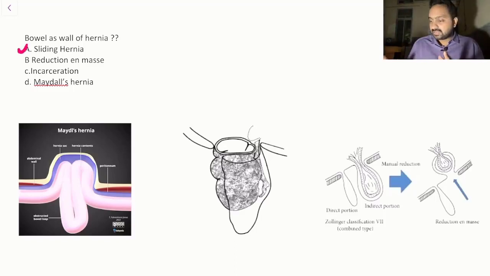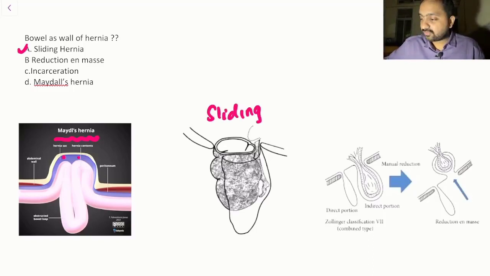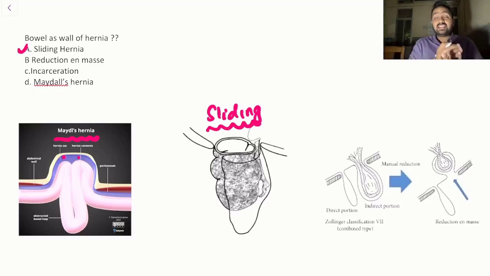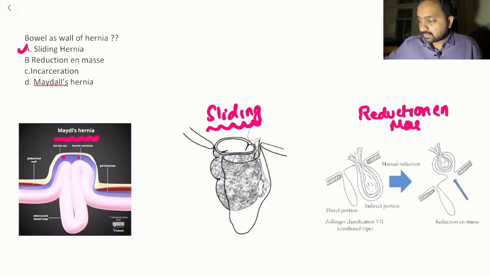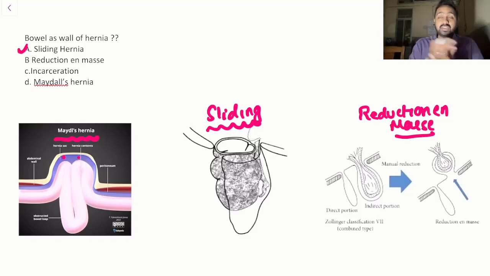Now you can actually check over here, Maydl's hernia is basically your two loops of the intestine if you look over here, and then this is your sliding hernia, where the bowel is itself forming the wall, and then this is your reducible hernia. Now which was the image given to you?